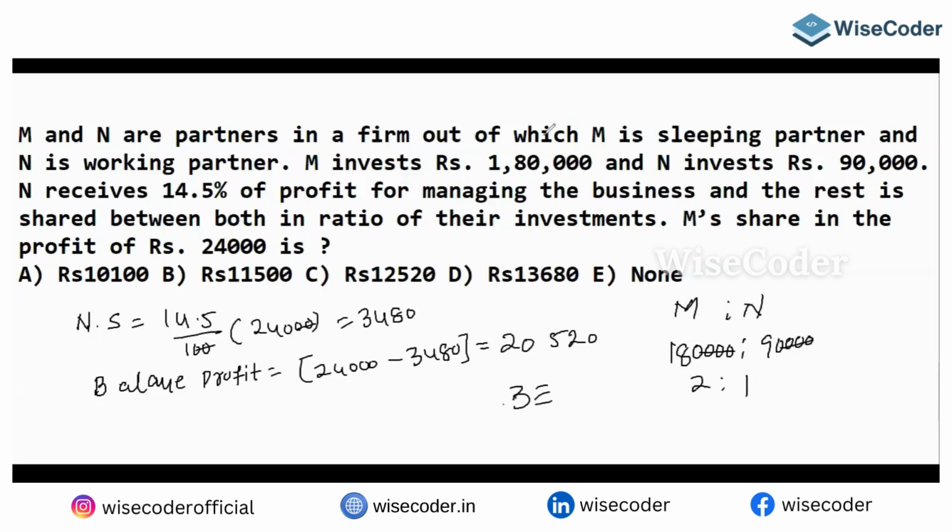Whose share do you want? M's share, right? If you want the M share, M is going to be 2 out of 3 into 20,520. 3 6 are 18, I am left with 2. 3 8 are 24, 1 4 are 12, 0. So 12,000, 1,600.